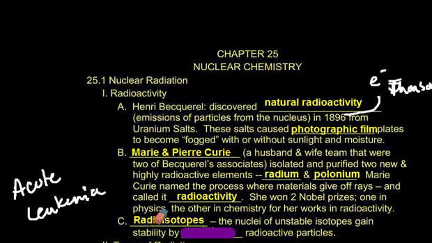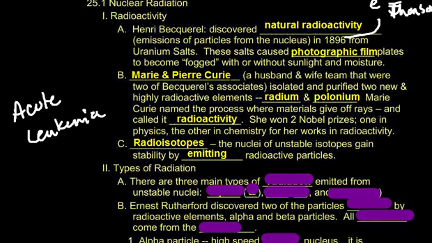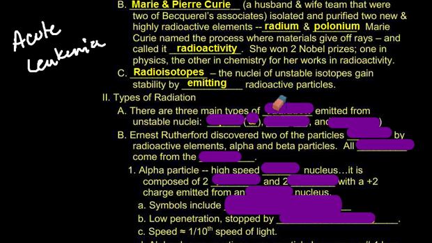Okay, they also work with radioisotopes, and these are the nuclei of unstable isotopes that gain stability by emitting radioactive particles. Now, there are 3 types of radiation emitted from unstable nuclei. The first is alpha, which is given by this Greek symbol of the alpha. The second is beta, and it has its Greek symbol B for beta, with a little tail at the end.